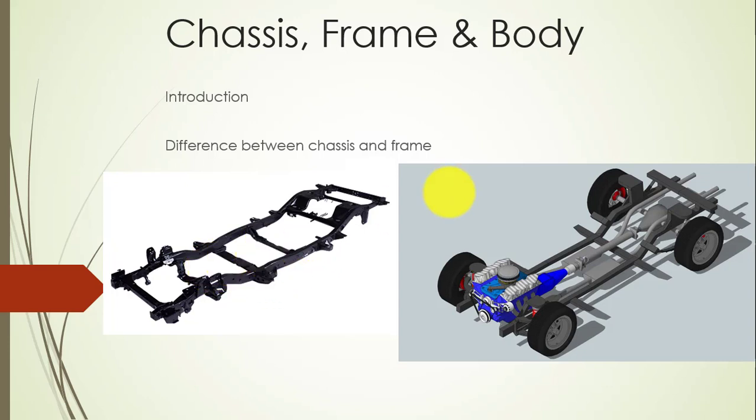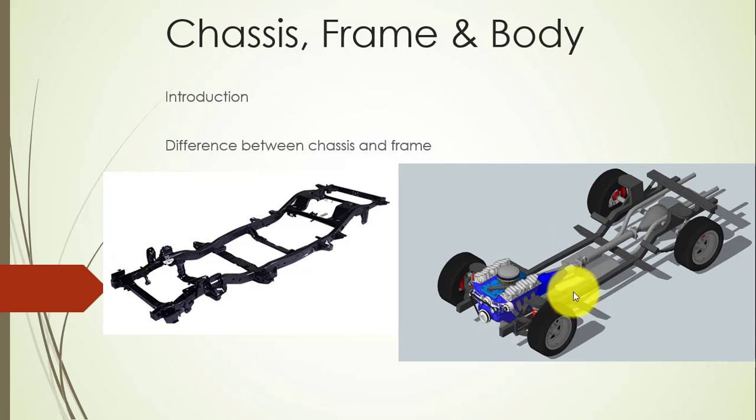After mounting all the required components on the frame, the chassis has been assembled. In the right figure, we can see all the main components such as the engine, transmission system, which consists of gearbox and clutch, propeller shaft with two universal joints, differential, before that the final drive, wheels, tires, axles, and all of that mounted on the frame.